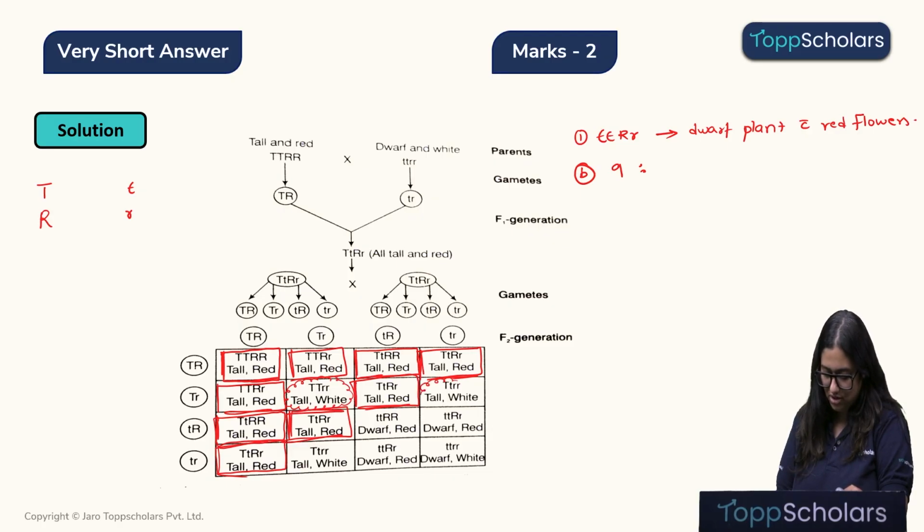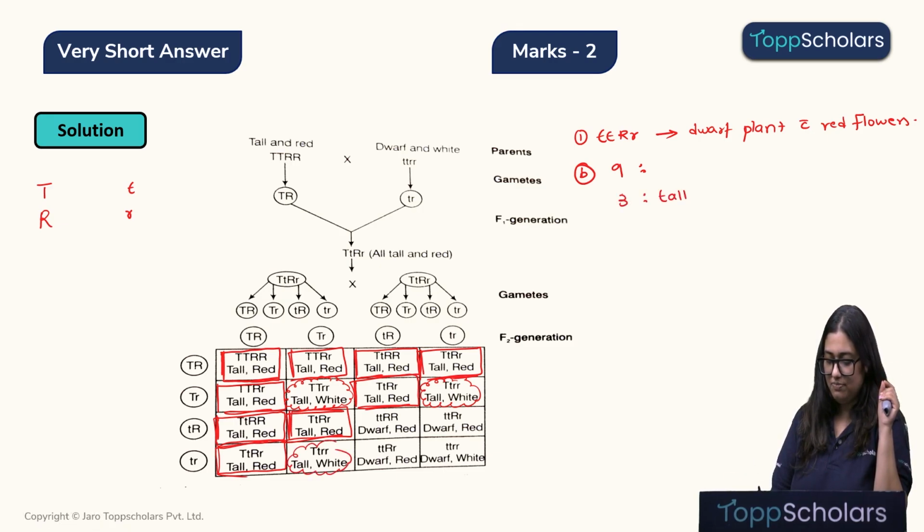This will be tall with a white flower, and this will be tall with a white flower. So in total we will have 3 progeny with tall plants and white flowers. 9 progeny will be tall plants with red flowers.